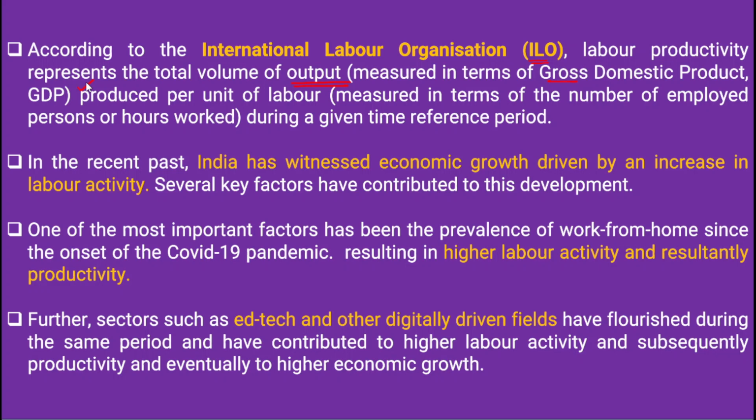So the total amount of output produced per unit of labor is called labor productivity. Now, produced per unit of labor means that it is measured in terms of the number of employed persons or work hours they have worked during a given reference period.